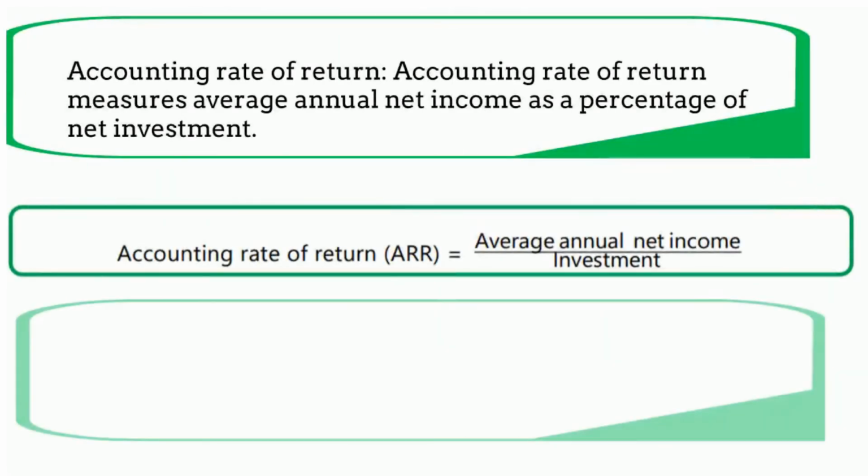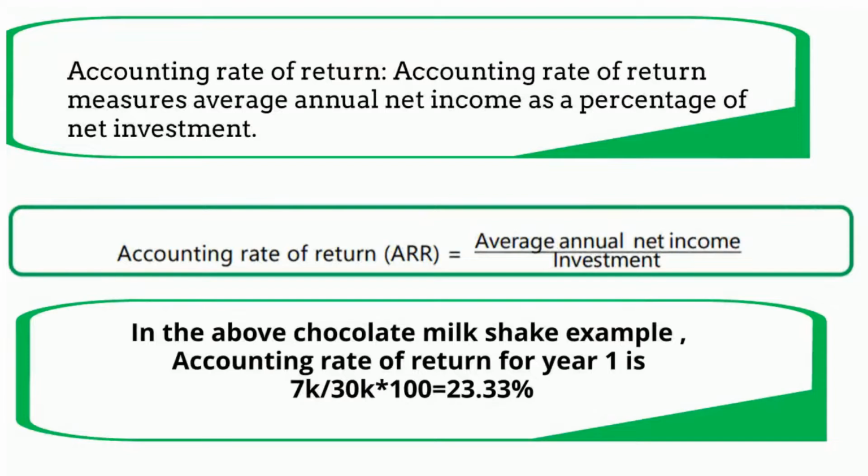Now let's try to understand the concept of accounting rate of return. Accounting rate of return is arrived at by dividing annual net income by total investment.